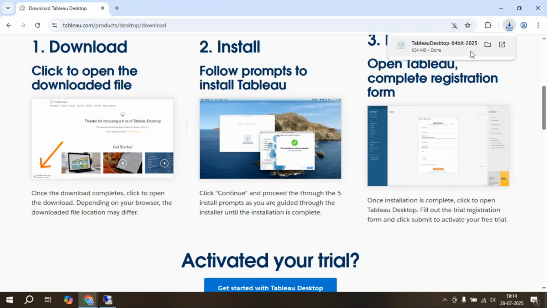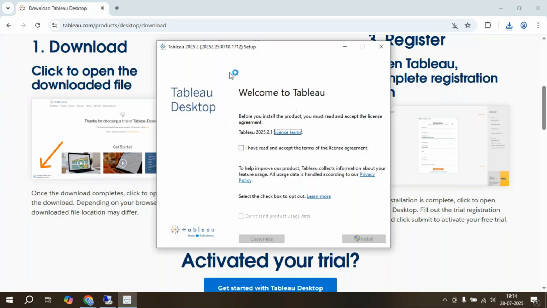See, we downloaded the exe file. Click on that. See now, these are the options we have in that. Click on this option, latest version 2025. Then click on that, install.